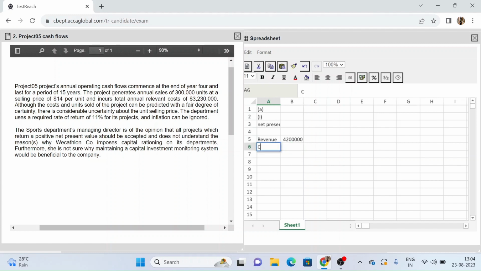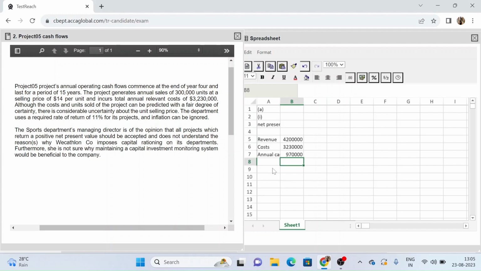And my costs are also given in annual terms: $3.23 million. So I have input this also. Now my annual cash flows will be nothing but the difference between the revenue and the cost, so this minus this gives my annual cash flows.